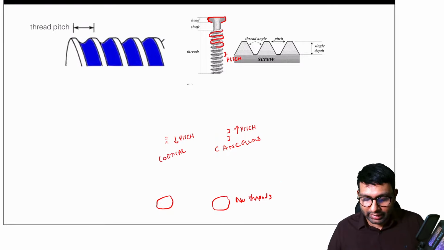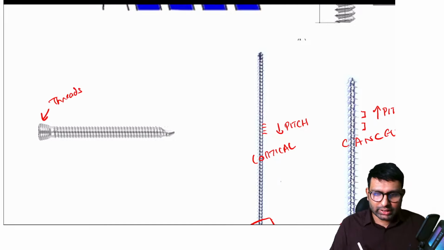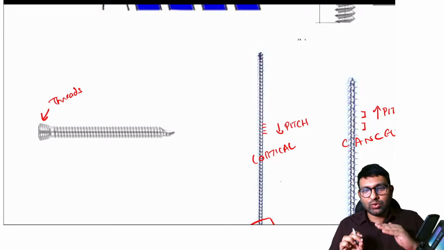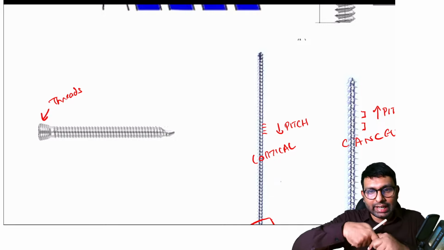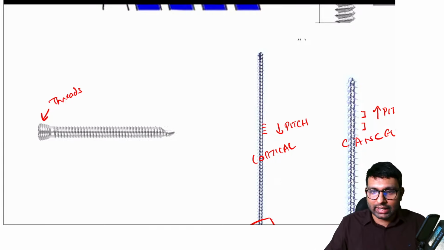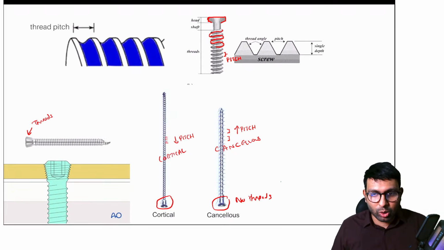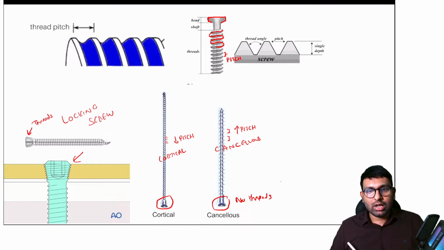Now let's look at another implant here. Can you see that the head also has threads in it? This looks like a cortical screw, but the head also has threads. Why are these threads there? Because whenever we are putting a screw in a plate, we want good fixation. We want the screw to sit tightly, not just with the bone, but also with the plate. And that is why it needs to lock with the plate, and that is why we use locking screws. Look at this image here. Can you see how even the head is getting locked with the plate? And this is called a locking screw.